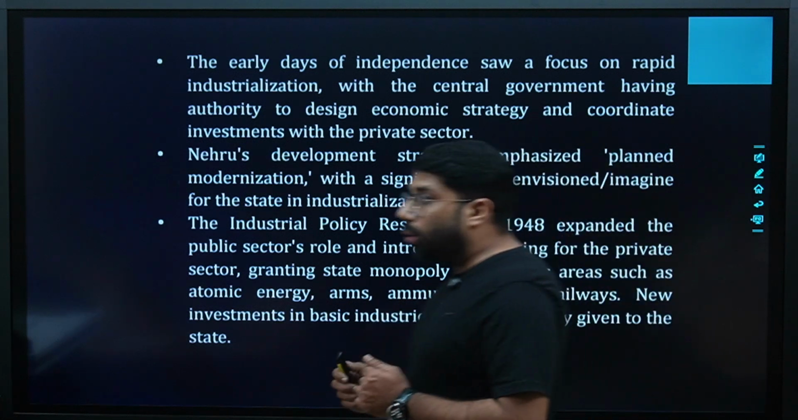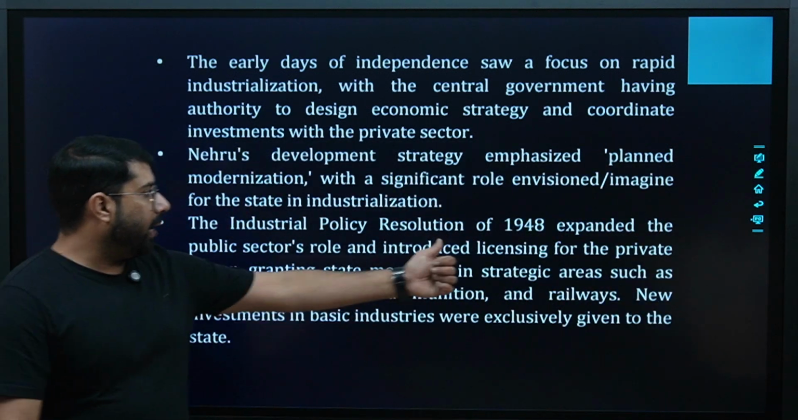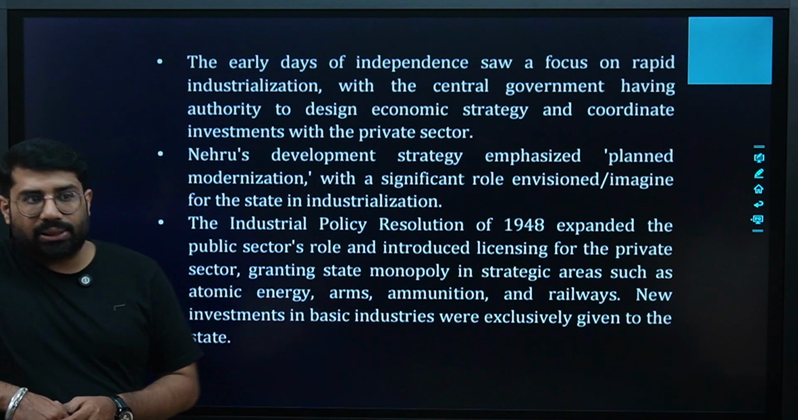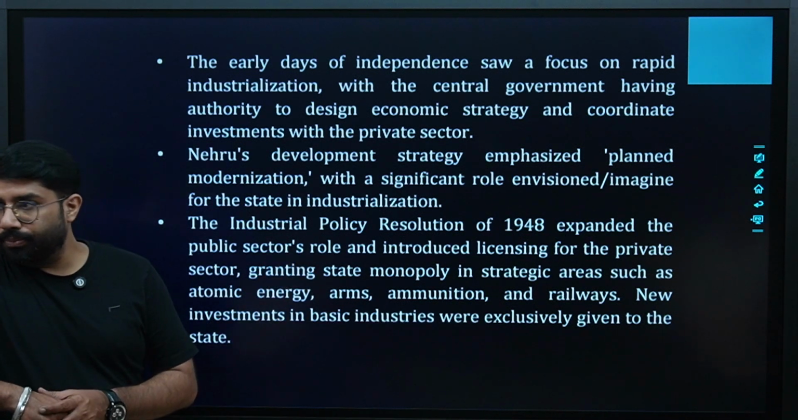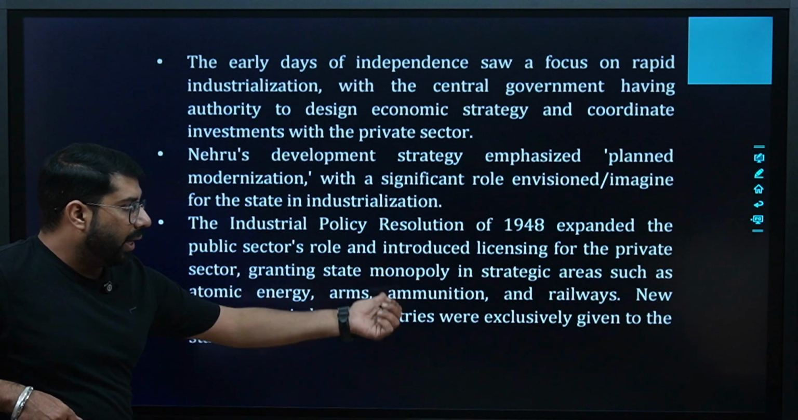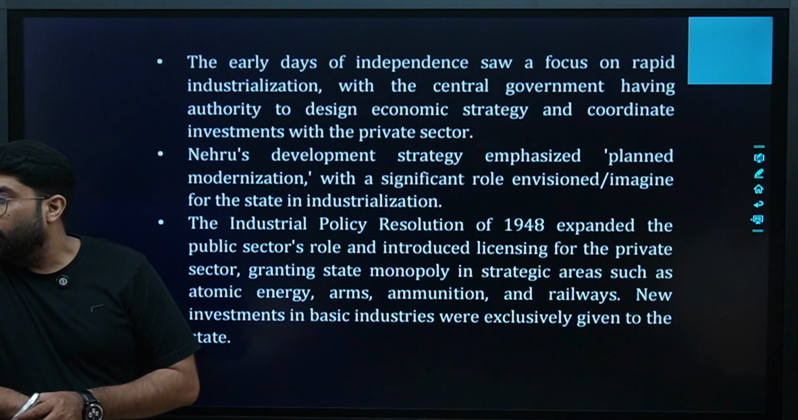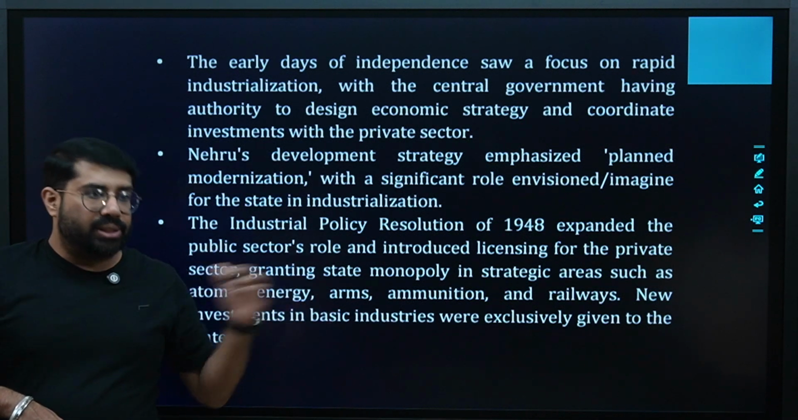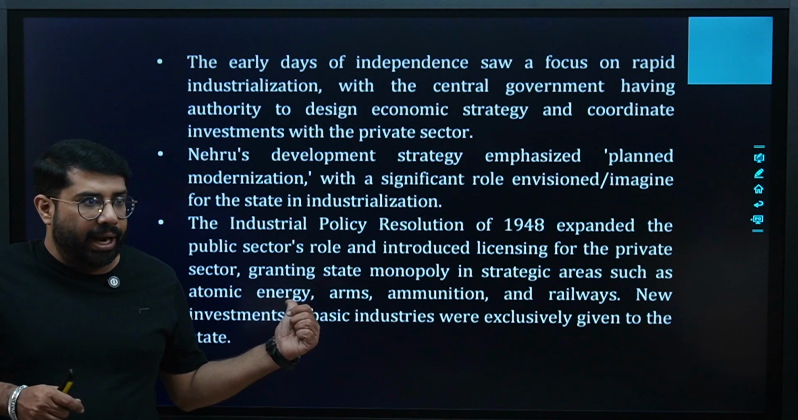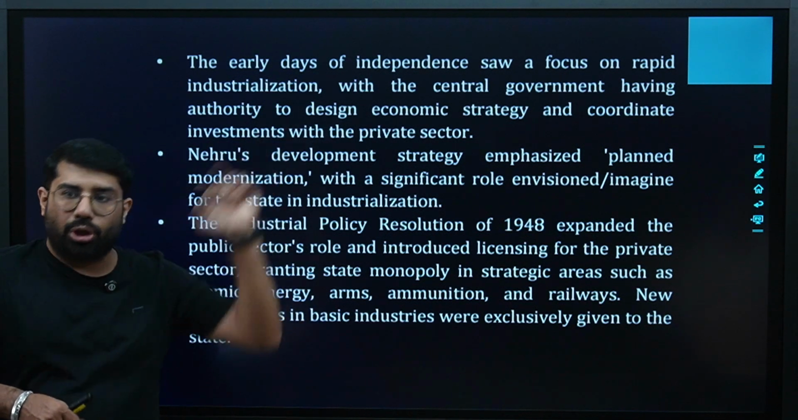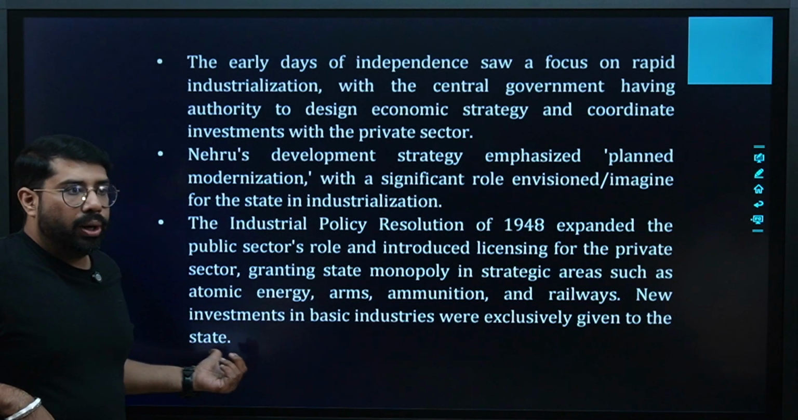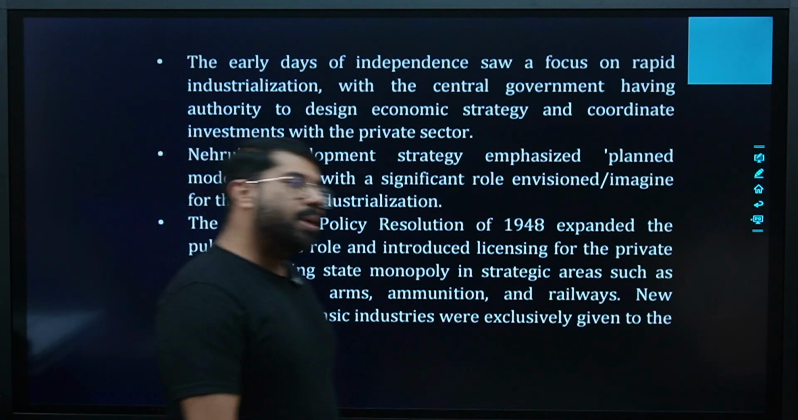Now, this is a very important thing to be understood. The 1948 Industrial Policy Resolution was passed. And this resolution said that there are a few industries like atomic energy, arms, ammunition, railways, etc. They will be operated only and only by the state. State means what? State, not the state government. State refers to the meaning as it is defined in the Constitution of India. So this word state as defined in the Constitution of India covers everything.